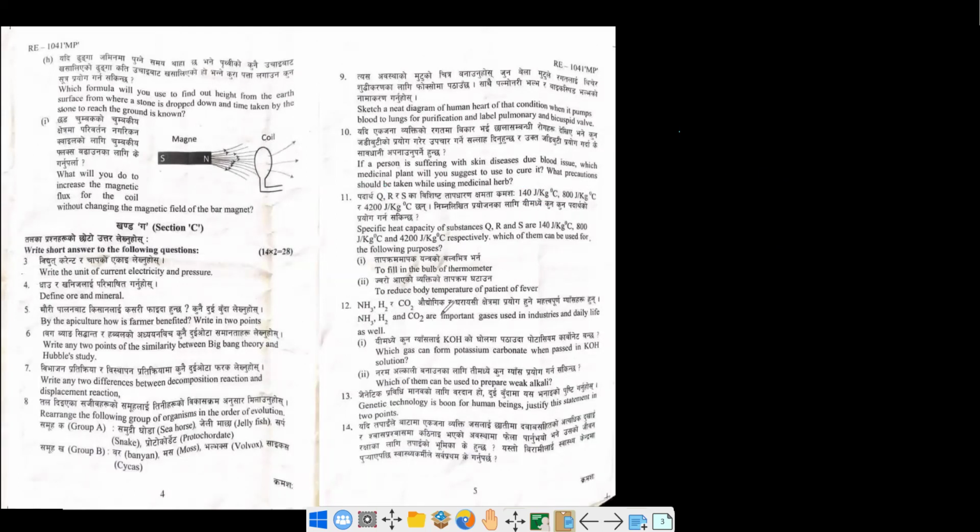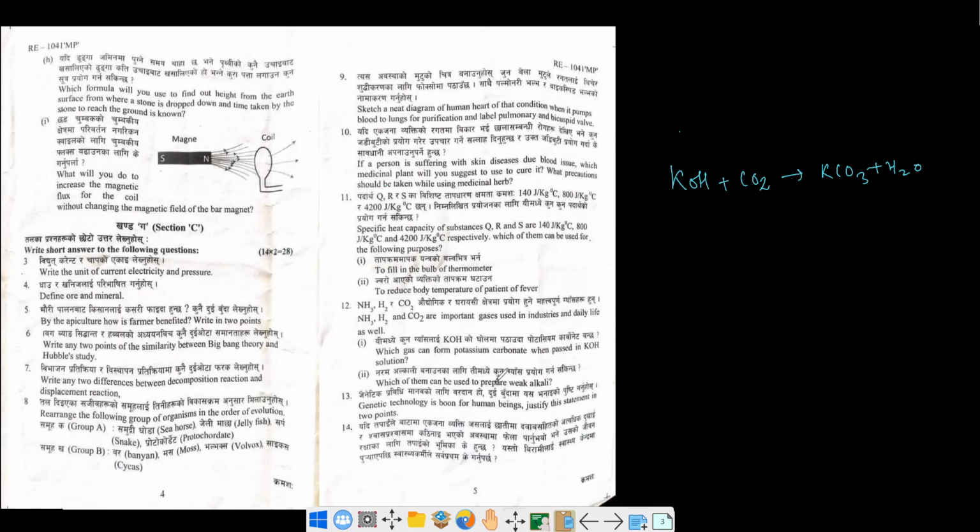NH3, SO2 and CO2 are important gases in our daily life. Among these gases, when passed into a KOH solution, potassium carbonate is formed. We know potassium carbonate is a base, and if we pass carbon dioxide, then a metal hydroxide or metal oxide, that means a base, can react with carbon dioxide to give metal carbonate. This is the simple logical formula. So carbon dioxide will do.